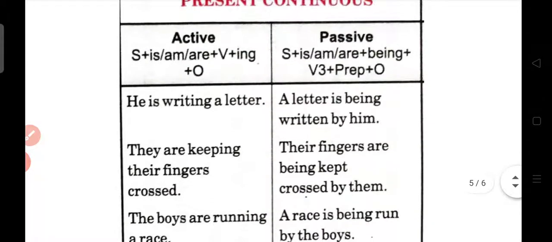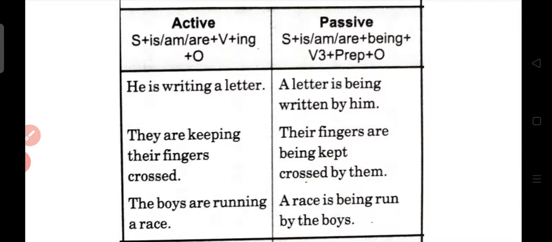Like, he is writing a letter. So as you know, "is writing" means present continuous only. So the answer is: a letter is being written by him. Next is, they are keeping their fingers crossed. So here "are keeping" is there, so that means present continuous only. The answer is: their fingers are being kept crossed by them. Right. The boys are running a race. What is the answer? A race is being run by the boys.